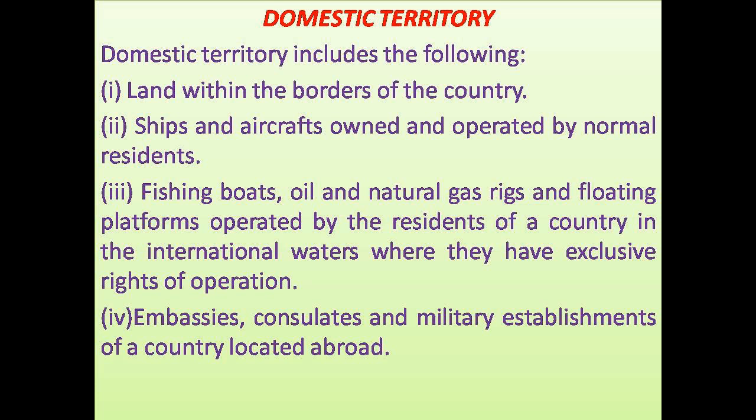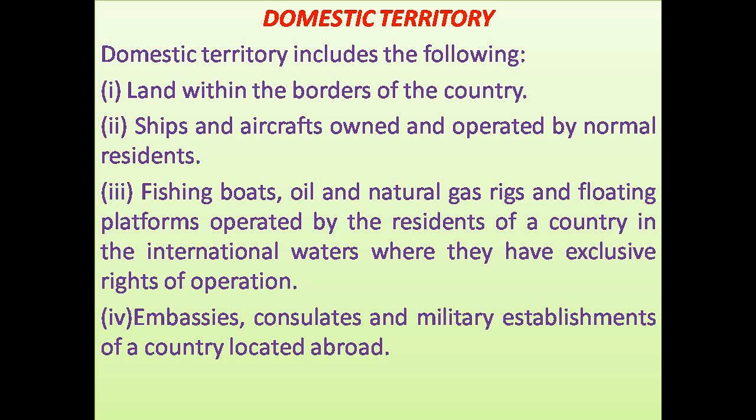It also includes ships and aircrafts owned and operated by the normal residents of a country. Ships and aircrafts owned by Indians, even if they are not in India, are considered as our domestic territory.